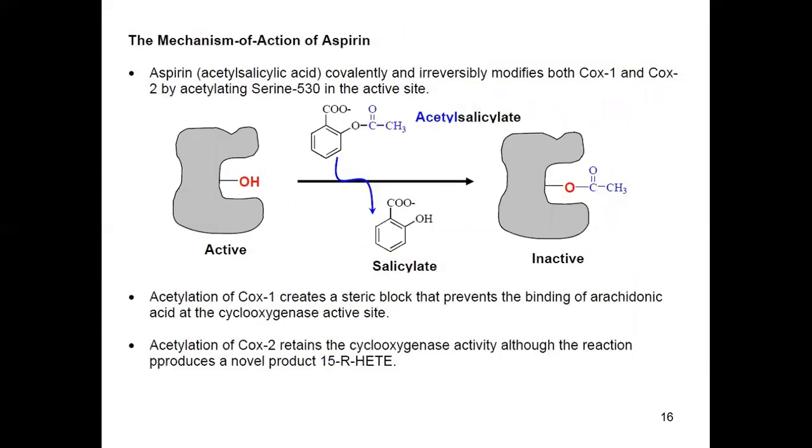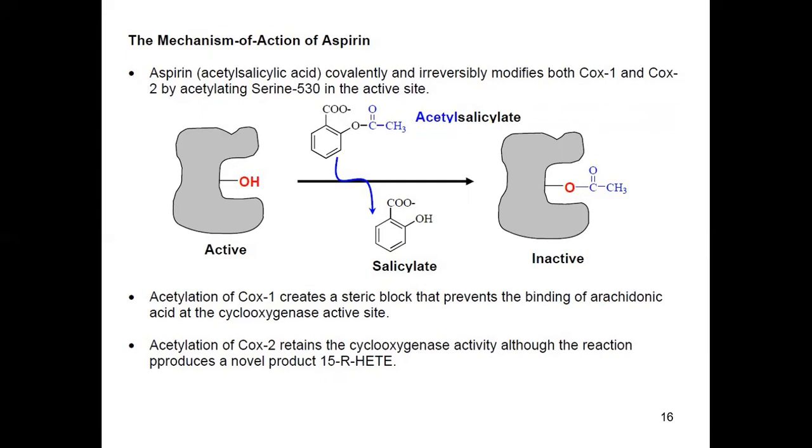Now, if we talk about the mechanism of action of aspirin, aspirin covalently and irreversibly binds to COX-1 and COX-2 by acetylating serine 530 in the active site. Acetylation of COX-1 creates a steric block that prevents the binding of arachidonic acid at the cyclooxygenase active site.